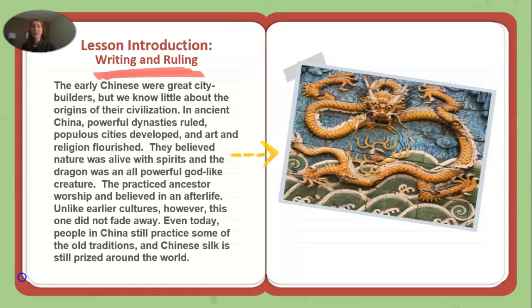The early Chinese were great city builders, but we know little about the origins of their civilization. In ancient China, powerful dynasties ruled, populous cities developed, and art and religion flourished. They believed nature was alive with spirits, and the dragon was an all-powerful godlike creature. They practiced ancestor worship and believed in an afterlife. Unlike early cultures, however, this one did not fade away. Even today, people in China still practice some of the old traditions, and Chinese silk is still prized around the world. I'm sorry, there's a typo there. It says the practice, and it should say they.